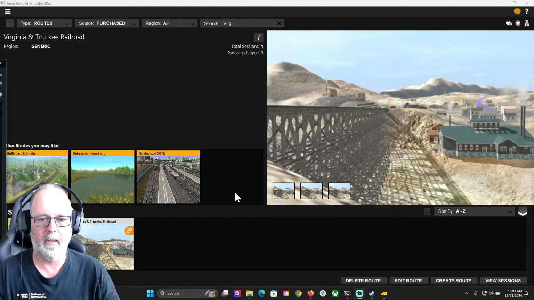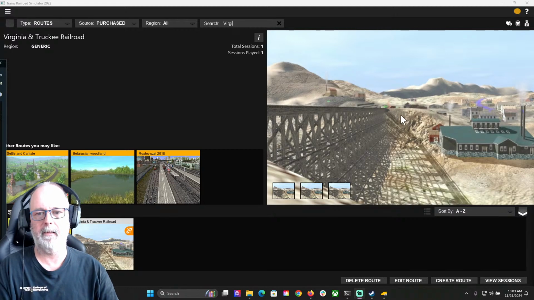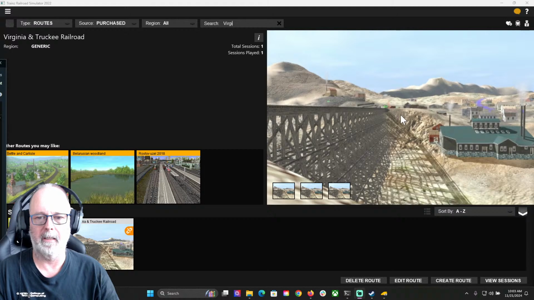All right, so anyways, this again is the Truck and Train channel. We do American Truck Simulator here, and then we do Trainz with a Z on the end. We're going to look at a custom route today, and we're going to look at Surveyor and some of the elements of building routes, which I'm pretty new to, so I'm going to be learning as I go. My goal is to get some Google Earth data of this area for the Virginia and Truckee, and then use the Transdem program to convert that into a Trainz route. So we might get started on that today, we might not. We'll see how far we get.